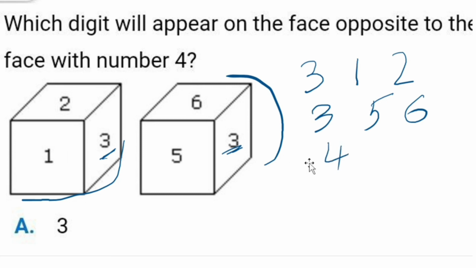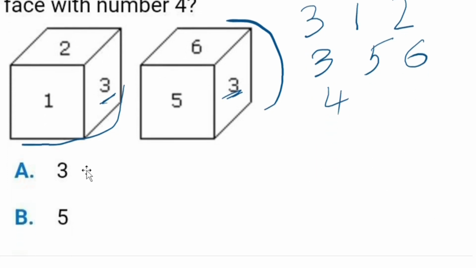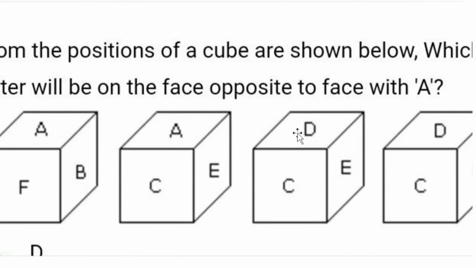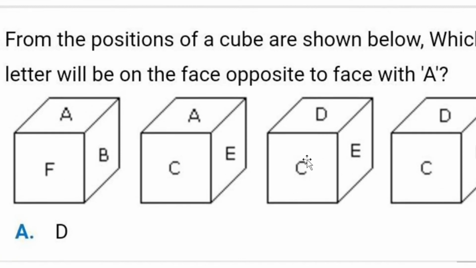They're asking which digit will appear on the face opposite to the face with number 4. So 4's opposite is 3, so the answer is going to be 3. It's as simple as that. If they are asking what number will come opposite to that of 6, we can easily tell that it is 2. If it is opposite of 5, it is 1, like that. It's very easy. See this question, it is in ABCD, not like 1 and 2. So it is also a very easy one.